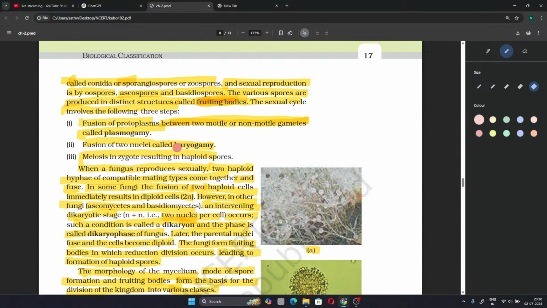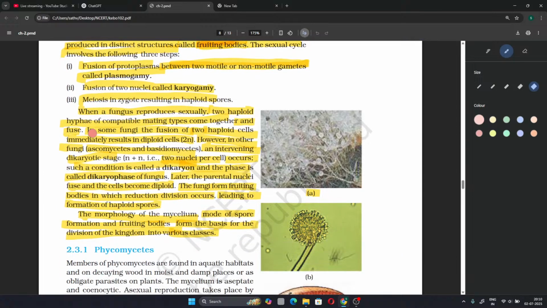The sexual cycle involves the following three steps: fusion of protoplasms between two motile or non-motile gametes, called plasmogamy. Fusion of two nuclei is called karyogamy. Meiosis in the zygote results in haploid spores.